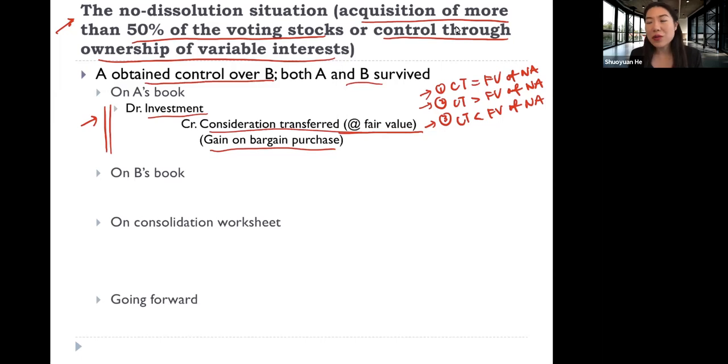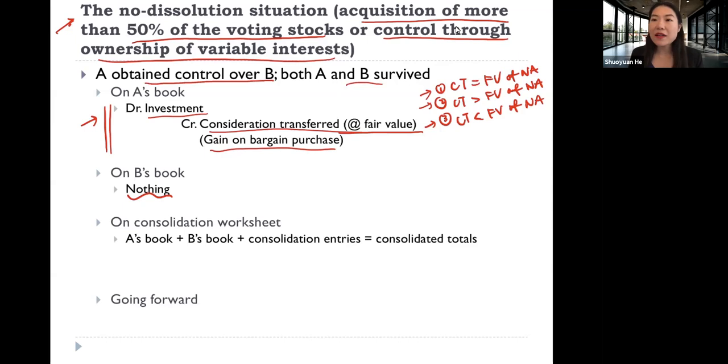And as an acquiree, firm B does not need to do anything. It just keeps operating and doing its financial recording the way it used to. It didn't need to worry at all about this merger. So nothing needs to happen on B's book.